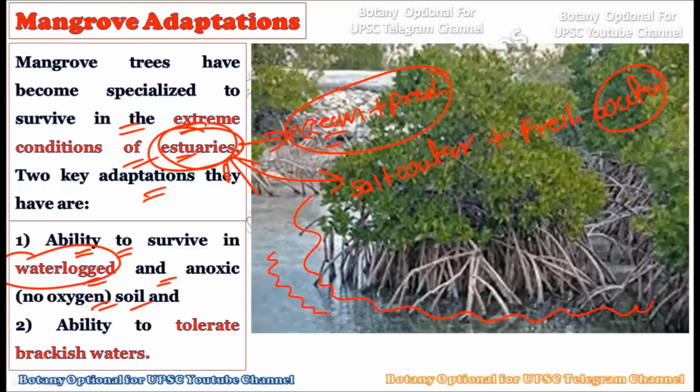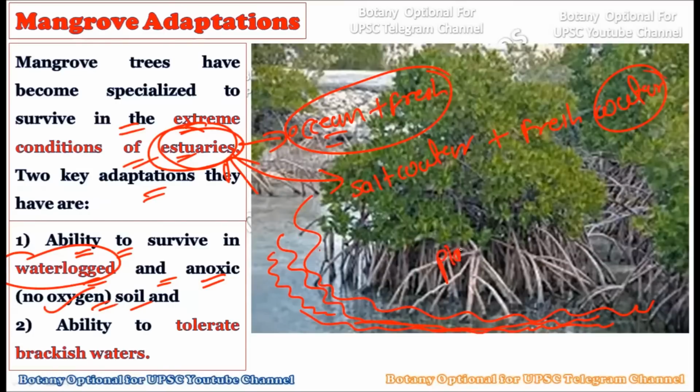Observe here, everywhere you will find there is water. In these waterlogged areas they have to survive, and this is the first ability possessed by mangrove plants, that they can easily survive in waterlogged conditions. Plus they also face the anoxic condition, which literally means there is no oxygen in the soil, okay. Because there is always water around, there is a scarcity of oxygen. So there is no oxygen in the waterlogged area, and in that area these mangroves are growing. This is considered a very important adaptation possessed by mangrove plants.